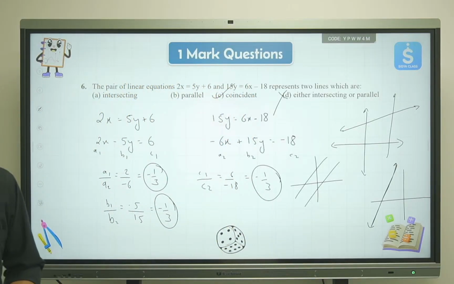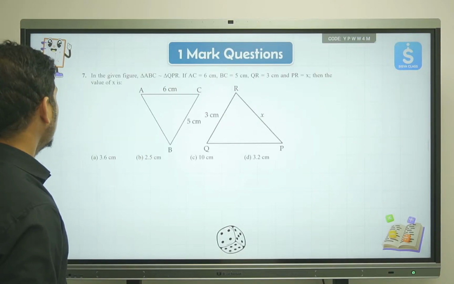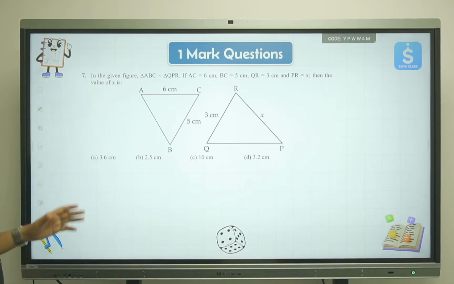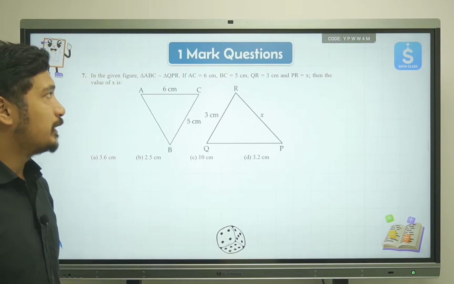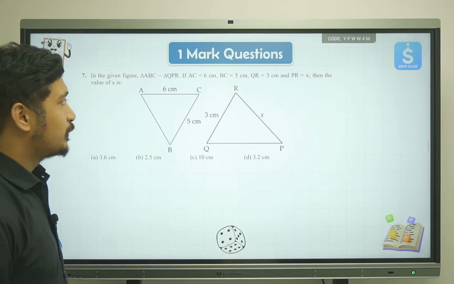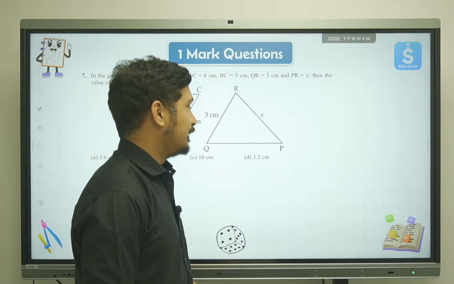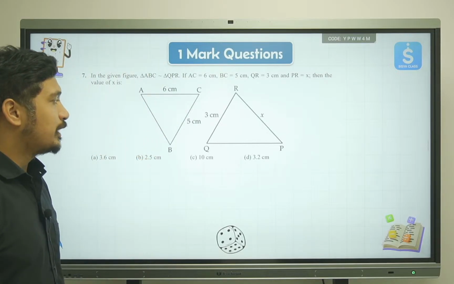I believe this is clear to all of you, right? Great, wonderful. Let's move ahead now. The next question: in the given figure, triangle ABC and triangle QPR are both similar. If AC is 6, BC is 5, QR is 3 centimeter each, and PR is X, we are supposed to find the value of X.